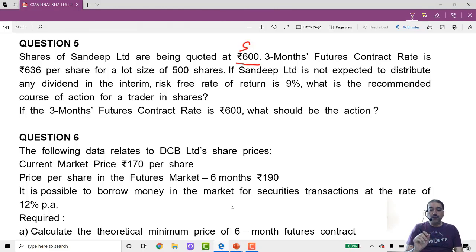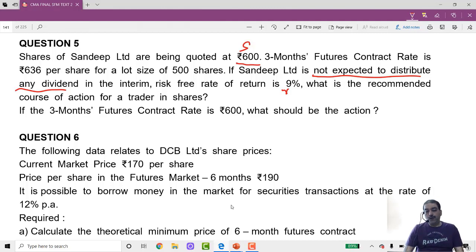This Sandeep Limited is not expected to distribute any dividend, so no returns. Risk-free rate of return R is equal to 9%. What is a recommended course of action for a trader in shares? And if the 3 months futures contract is 600 rupees, what should be the action?